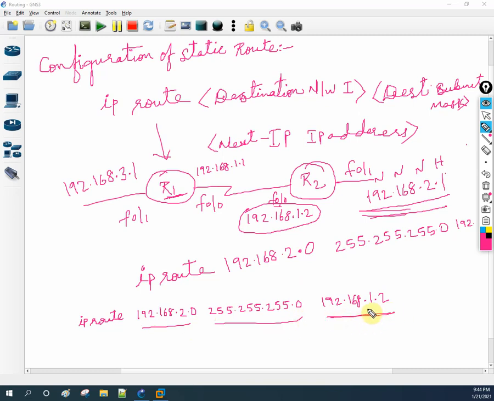This way we need to do the static routing. The same thing I need to do here also. For this router, the network destination will be 192.168.3.0 as the network ID, then the subnet mask will be the same, and the next hop will be this one. We will do this inside this router. Anyhow, no worry, in our next video we are going to do the configuration, so you will understand. We will do the small lab in our next video.